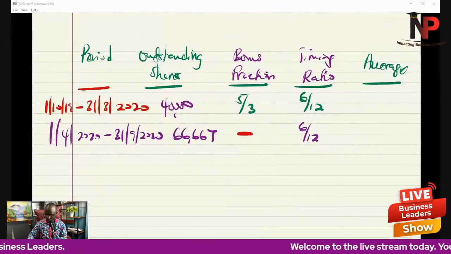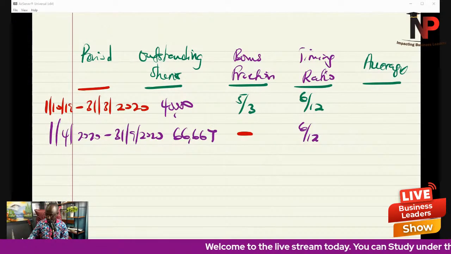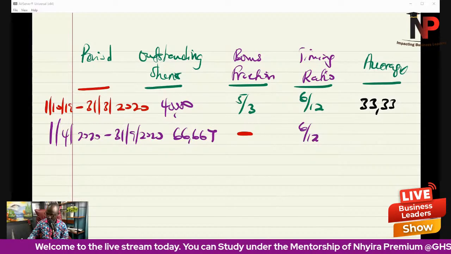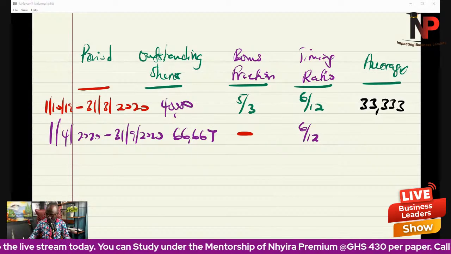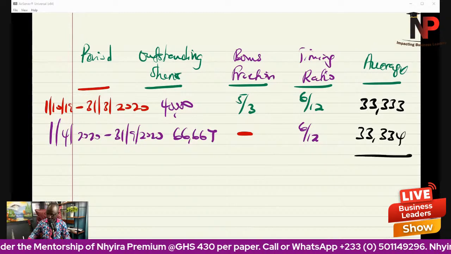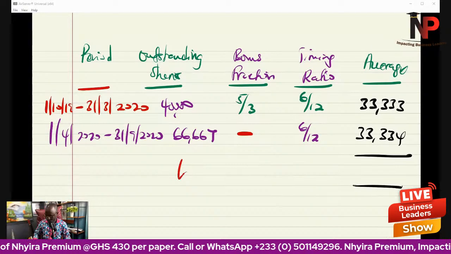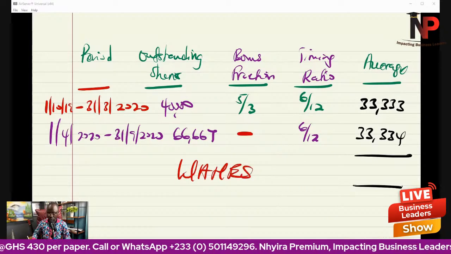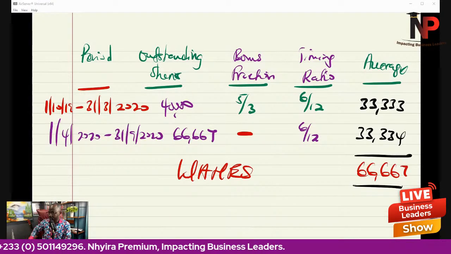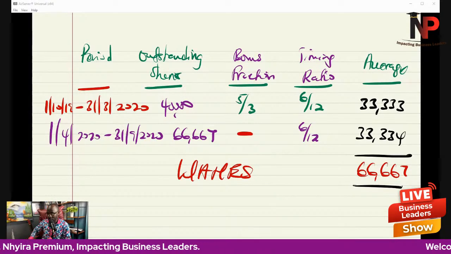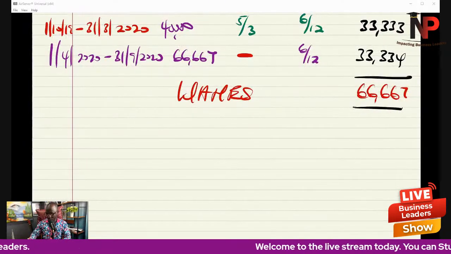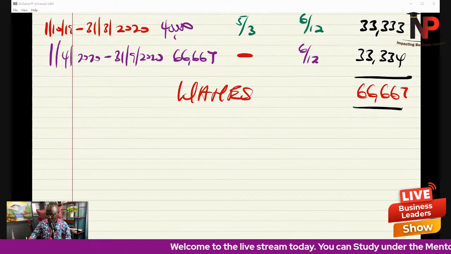So let's punch that out. And this is 33,333. And then we will have 33,334. So our WANS, the weighted average number of shares, will now be equal to 66,667. So once we have our WANS, we can now calculate the basic earnings per share.